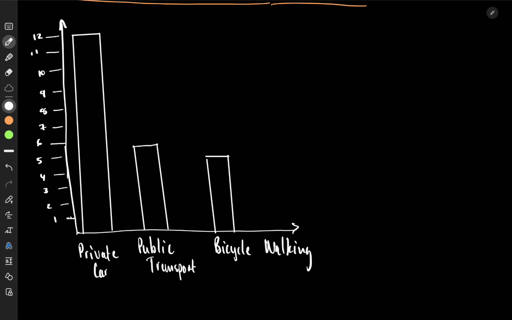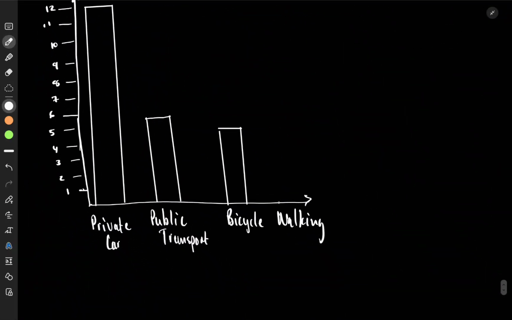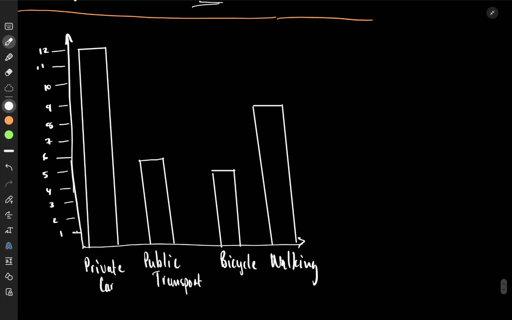Then walking would be 9. So I go all the way up, then like this, and then all the way down with my walking.